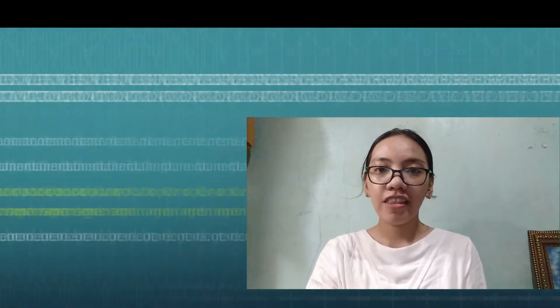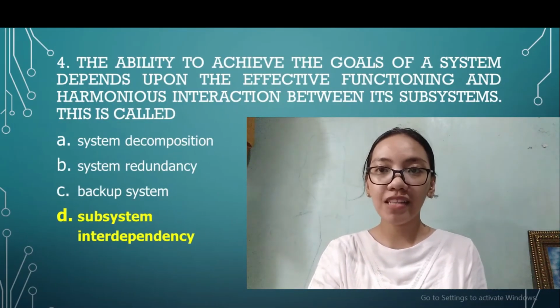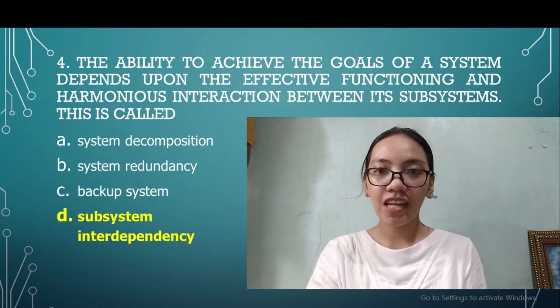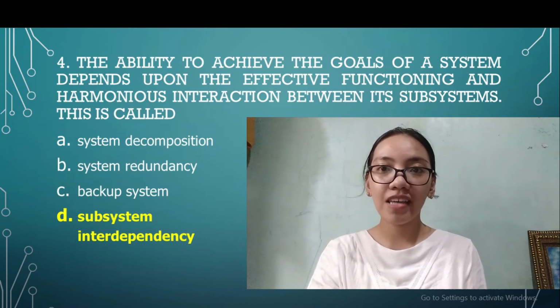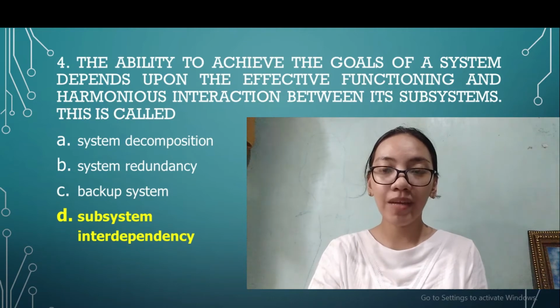Number 4. The ability to achieve the goals of a system depends upon the effective functioning and harmonious interaction between its subsystems. This is called, the answer is letter D, subsystems interdependency. Interdependence between the subsystems of an enterprise is one of the driving reasons for integrating the enterprise. Integration attempts to manage those interdependencies so all subsystems work harmoniously together to achieve the enterprise goals.